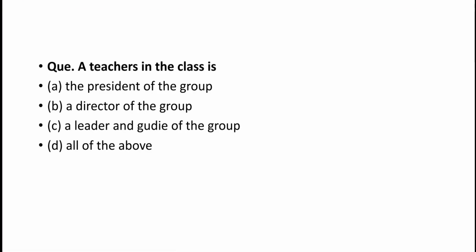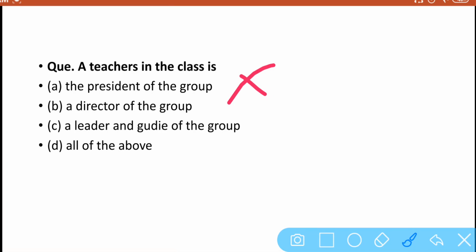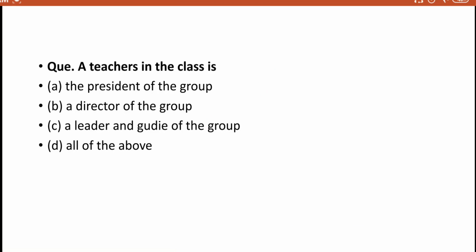Next one is, a teacher in the class is the president of the group, not at all. The director of the group, no. A leader and guide of the group, yes, this is the right answer. A teacher is one who plays the role of a leader. It means that other students follow the teacher, and the main role of the teacher is to guide the student. So a teacher in the class is a leader and guide of the group.